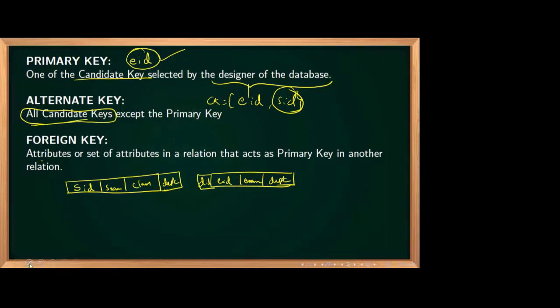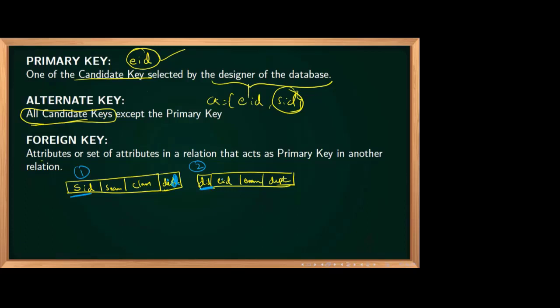Here student ID is the candidate key or primary key. Department ID, DID, appears in both tables. In table 1, SID is the primary key; in table 2, DID is the primary key.